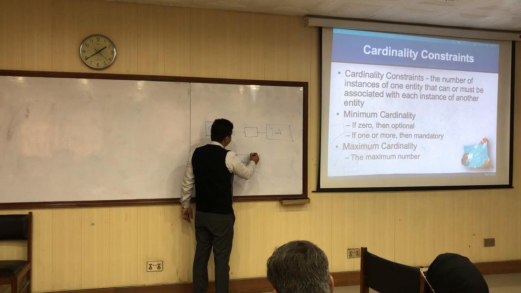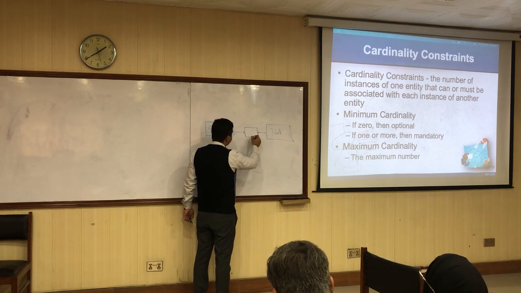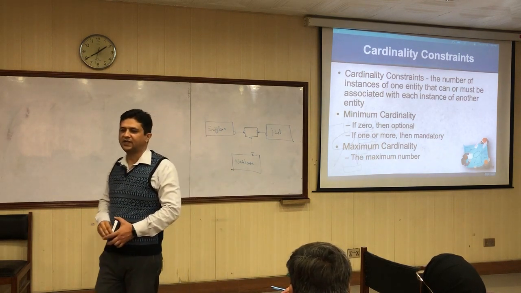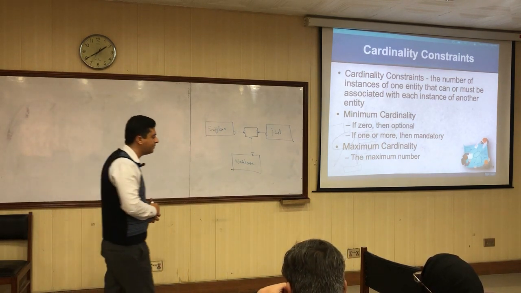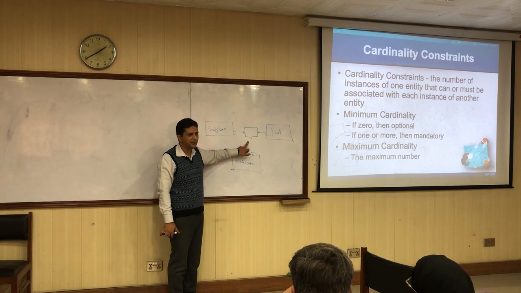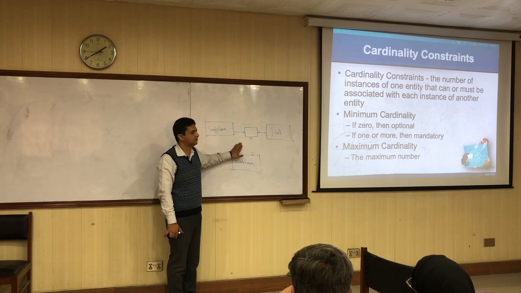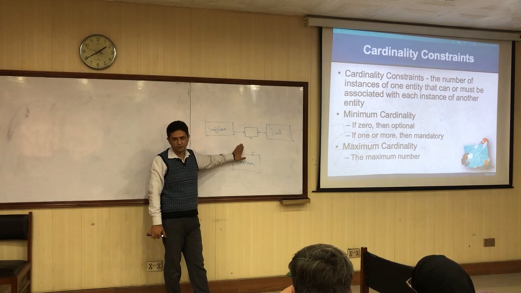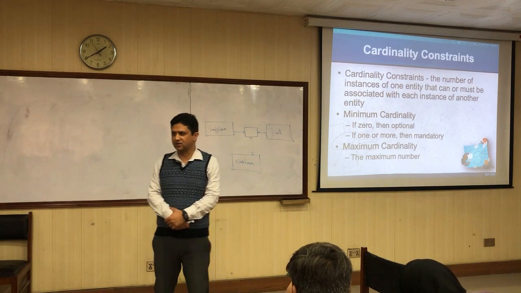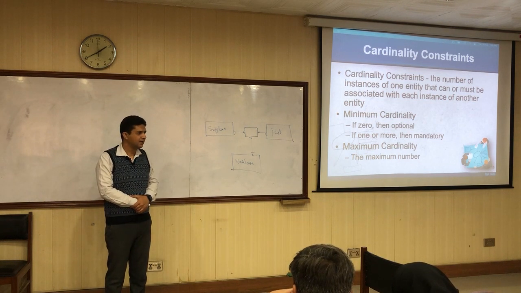The maximum cardinality from the participating entities to this associative entity would be 1 to many. That is the only possibility, to fit all of the possibilities. So this is the first option of having an associative entity, which is basically converting an n-ary degree relationship, a ternary or a greater degree relationship, into an associative entity.